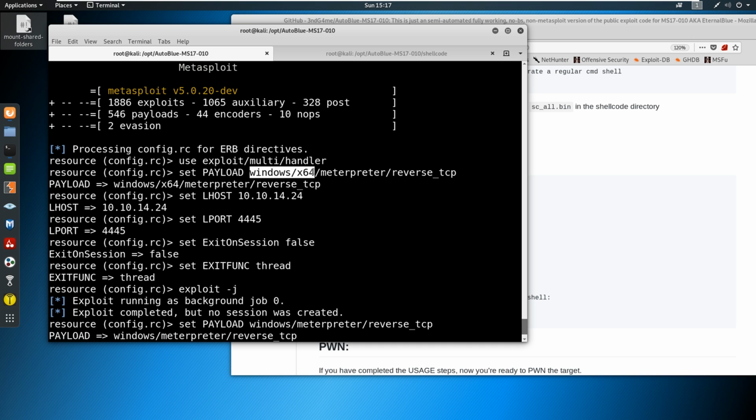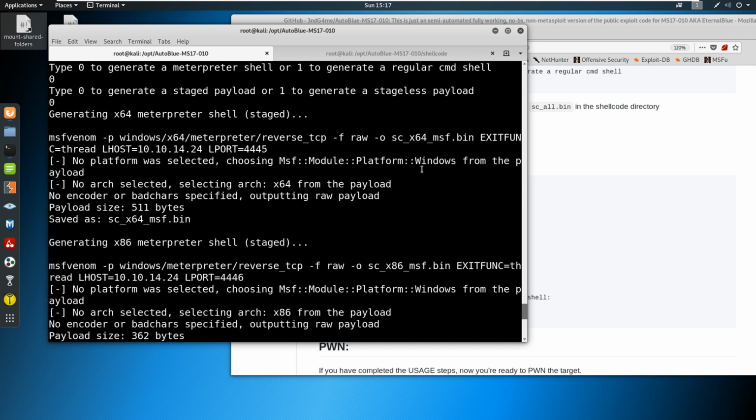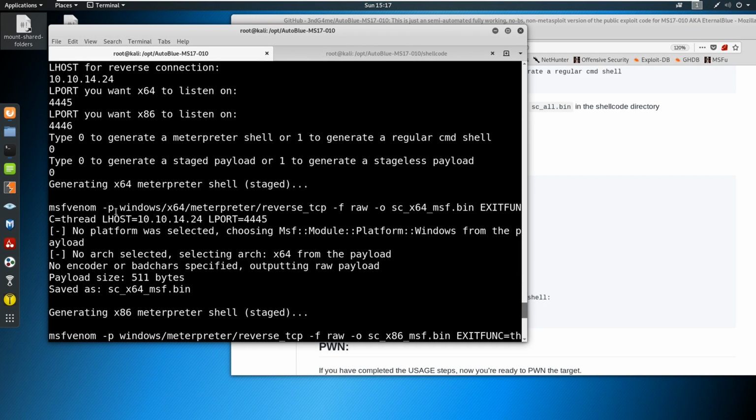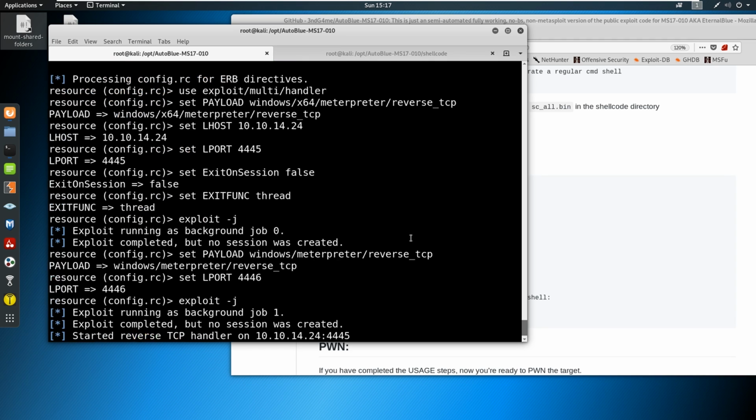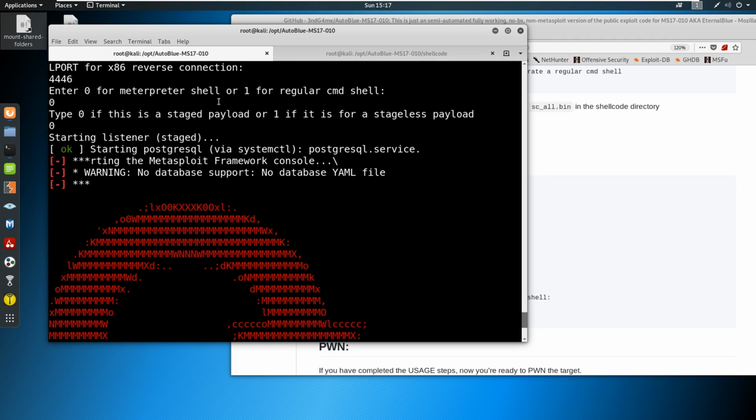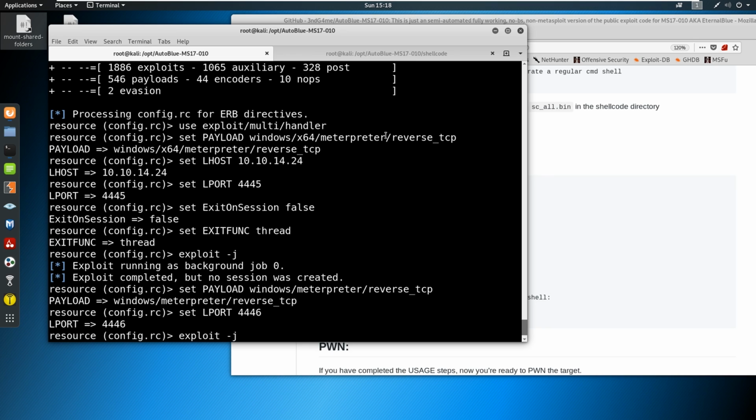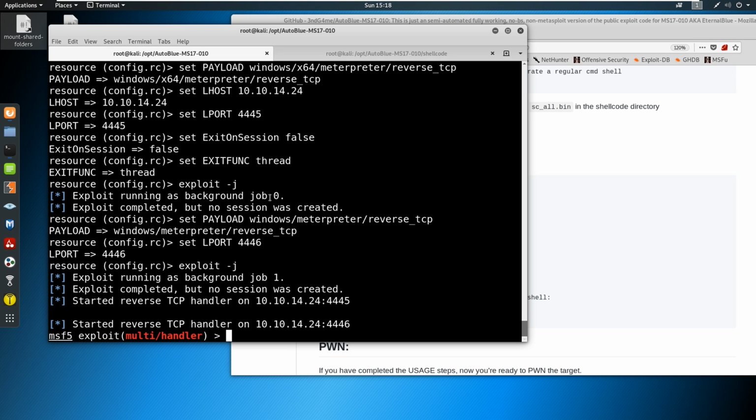So we're actually using a Windows x64 Meterpreter reverse_tcp payload. So the payload that we generate, which you saw what we generated earlier with MSF Venom, this payload has got to match the listener. So the listener is defining the payload, and that's why it's asking these questions. Hey, do you want to set up a Meterpreter listener? Do you want it to be staged or unstaged? Do you want it to be 64-bit? Blah, blah, blah. So it's doing that, and it set us up with a 64-bit payload, and it's just handling this for us. So now we've got the multi-handler running.